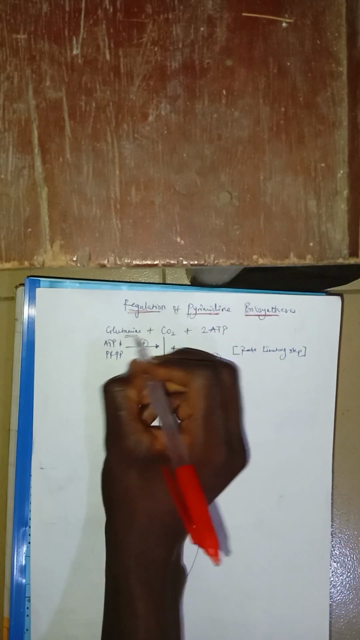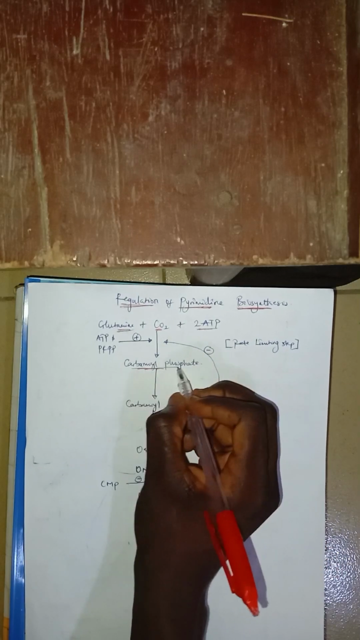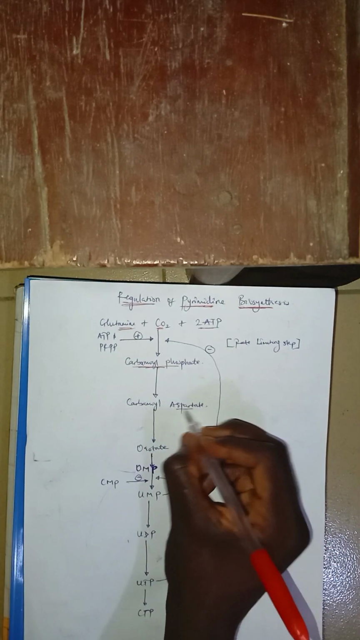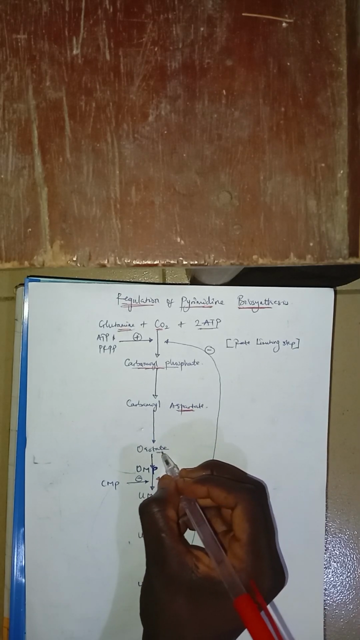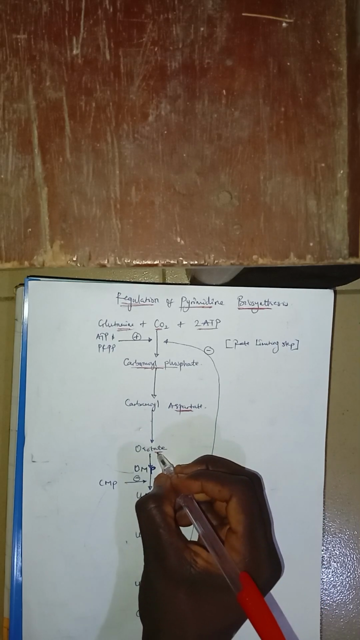You can see our glutamine plus CO2 plus 2 ATP basically give us carbamoyl phosphate. From carbamoyl phosphate, I got carbamoyl aspartate. Then I got orotate. I think there was actually dihydroorotate first, but later on we got orotate. From orotate we got OMP. From OMP we got what?